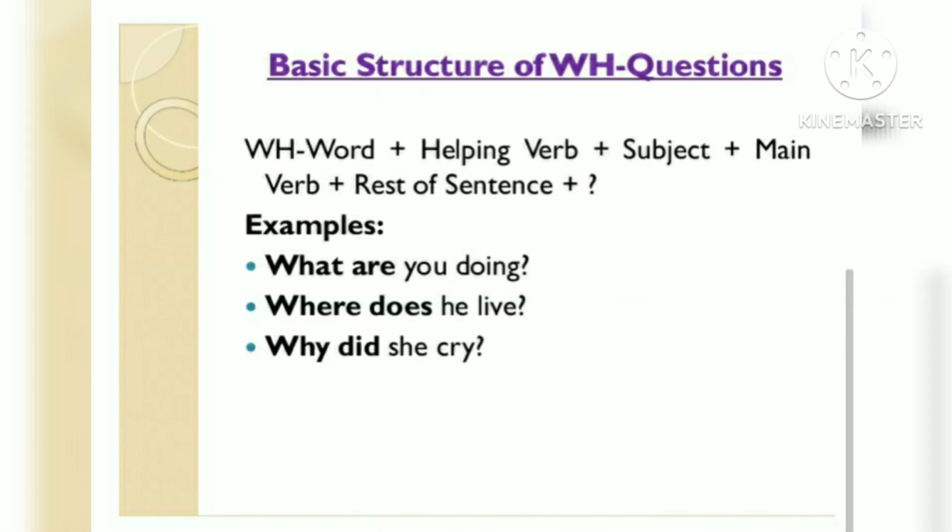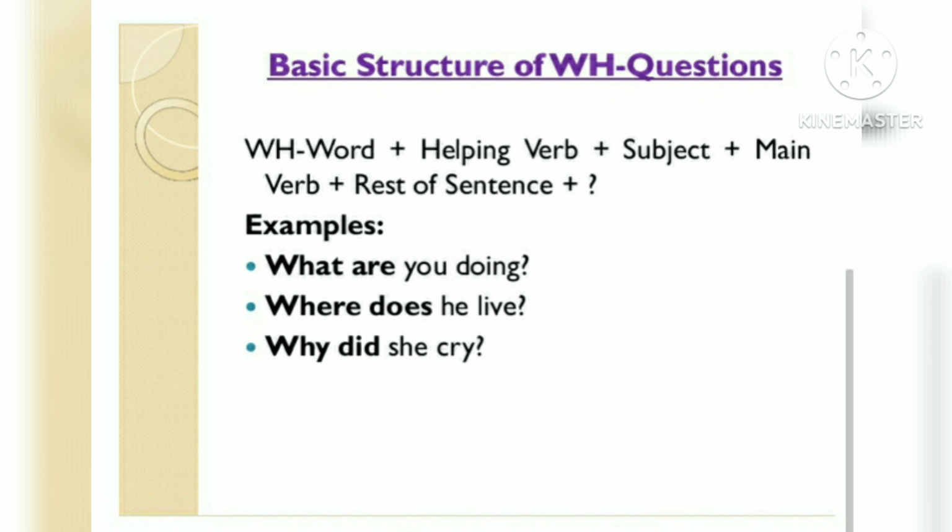Coming to the basic structure of WH questions. First we have WH word plus helping verb plus subject plus main verb plus the rest of the sentence and so on. For example, what are you doing? So here what is the WH word, the helping verb is are, the subject is you and the main verb is doing.